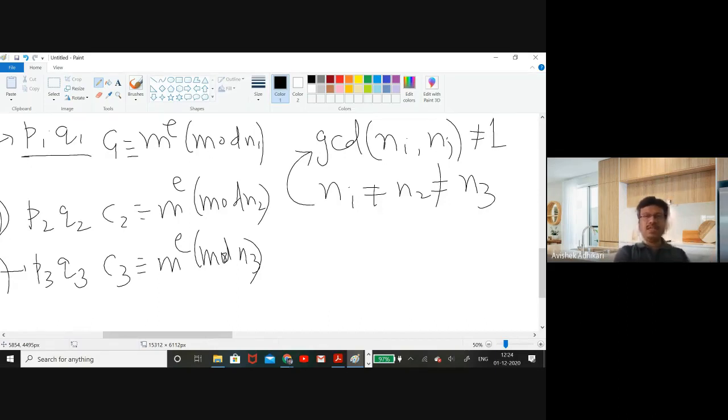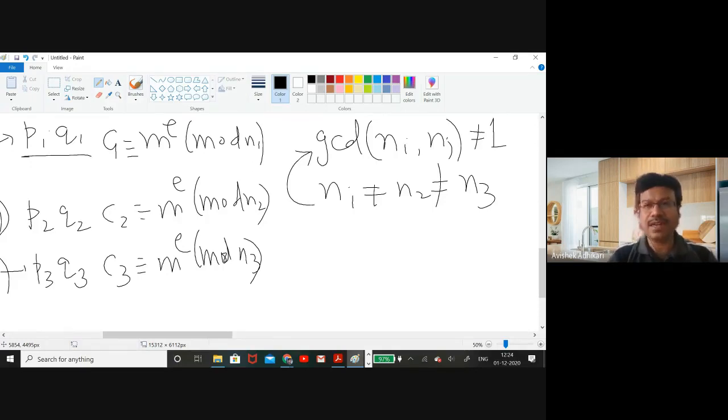Now, as I mentioned in my previous classes, finding GCD is easy. There are efficient algorithms, one of which is Euclid's algorithm, which is quite easy and implementation-wise also very easy. That means they are very efficient. So one can very easily compute the GCD of some Ni and Nj.